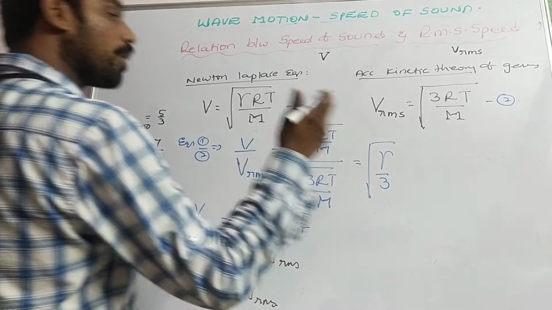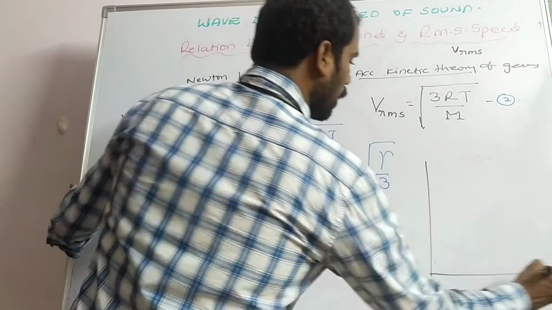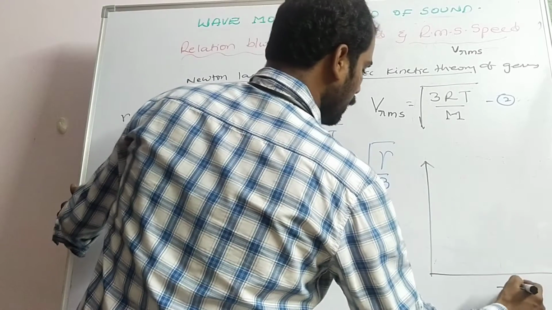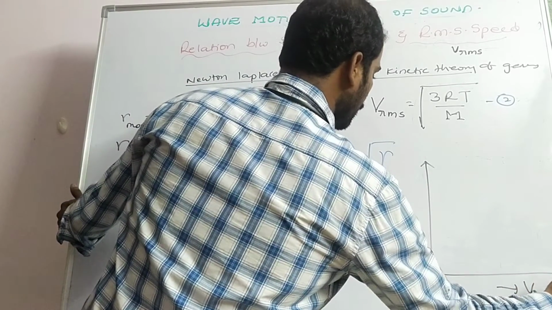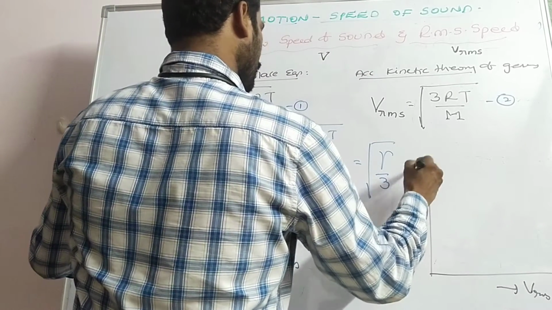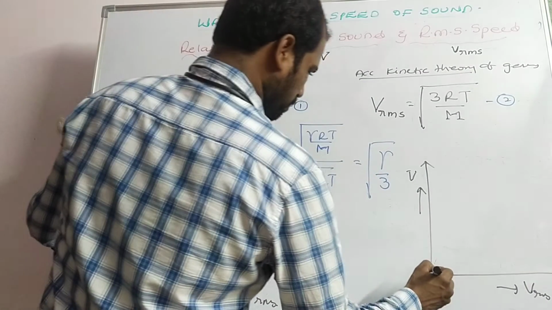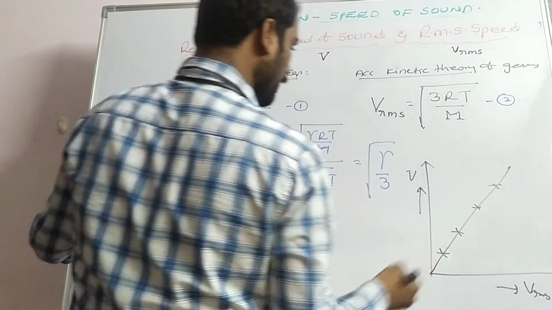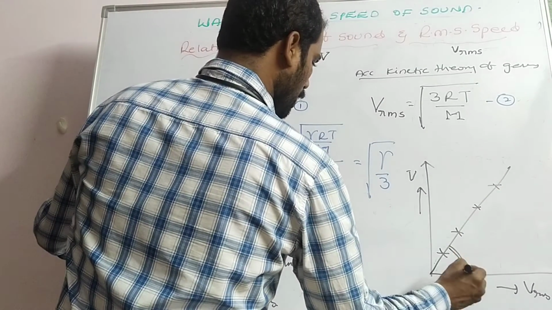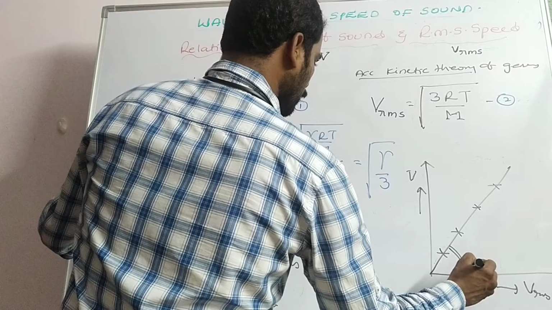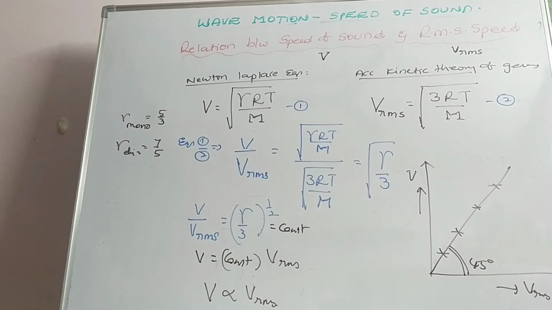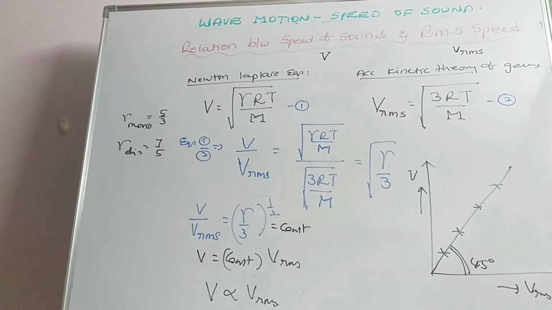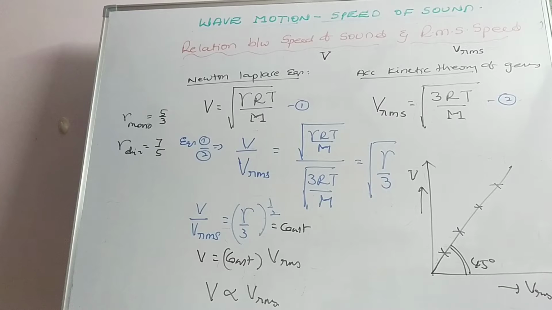So V is proportional to VRMS. We can draw the graph by taking VRMS values on the x-axis and speed of sound values on the y-axis. We can obtain a straight line from the origin. So V by VRMS is equal to a constant, V proportional to VRMS.